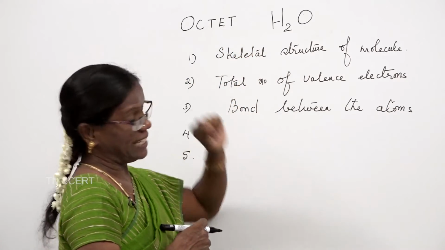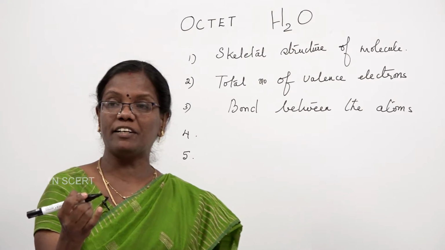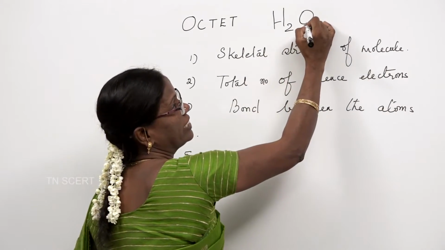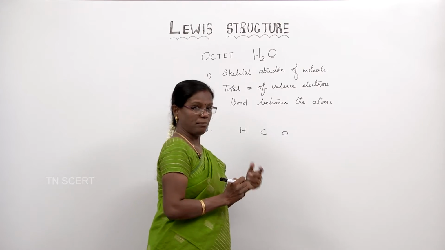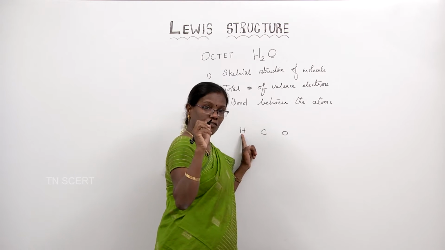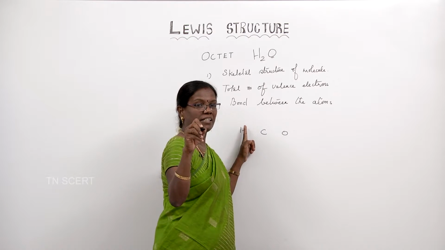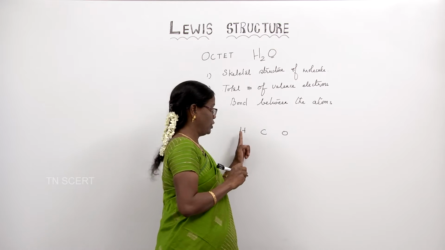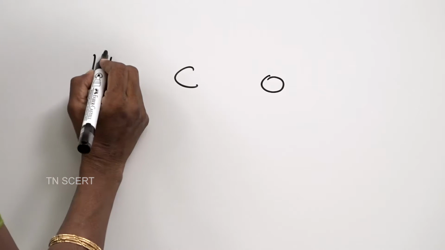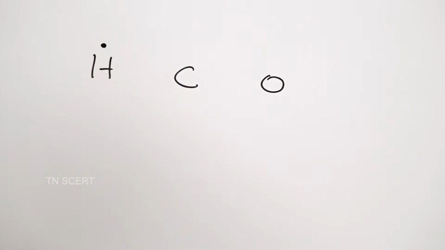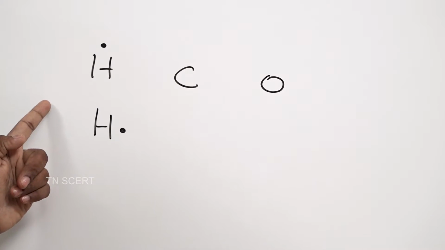See, Lewis has told how a dot structure, an electron dot structure, can be written for a single atom. Let us take oxygen, carbon, hydrogen, for example, separately. If you put the valence electrons by a dot around its symbol, it is called dot structure. We know that hydrogen has one valence electron. So, simply write the electron like this, or you can put it like this also.